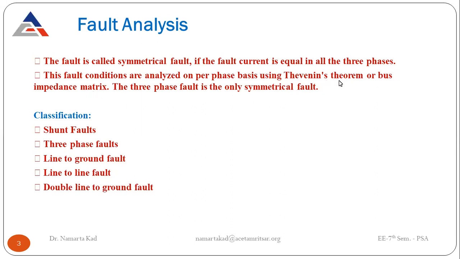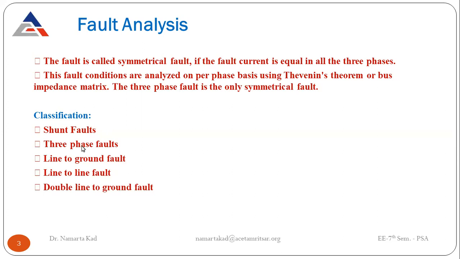Thevenin's theorem you have already studied in previous semesters. The three-phase fault is the only symmetrical fault. So under the symmetrical fault category there comes only one type of fault, the three-phase fault. This fault is the severest, the most dangerous type of fault.